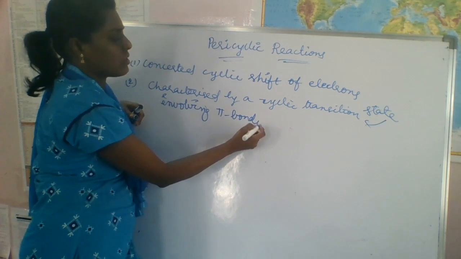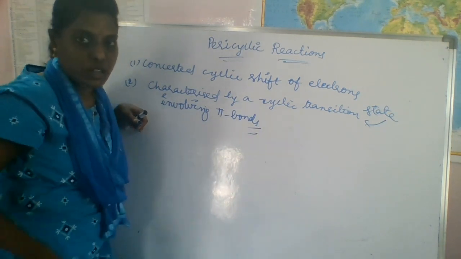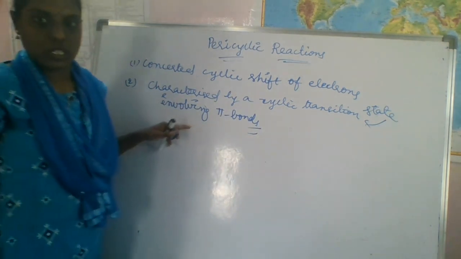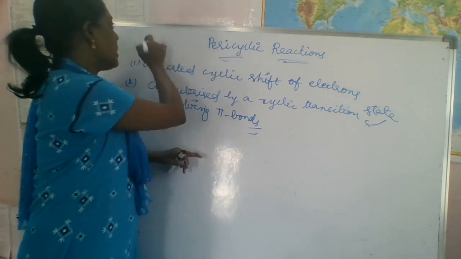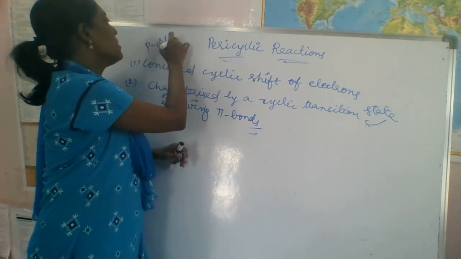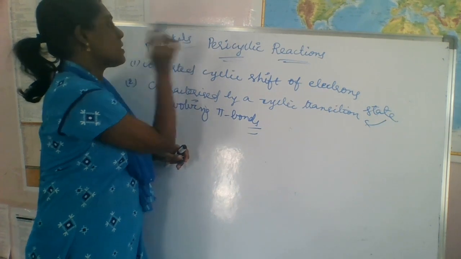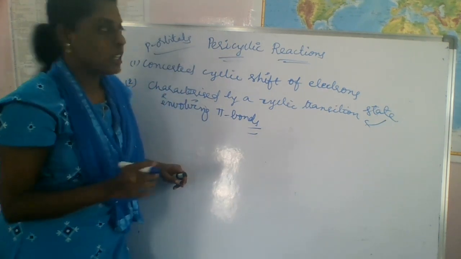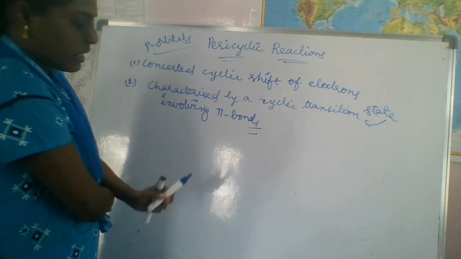In every such reaction there is a pi bond; pi electrons play a very important role. Mainly p orbitals play a very important role in these pericyclic reactions.